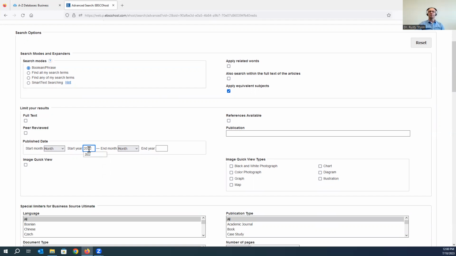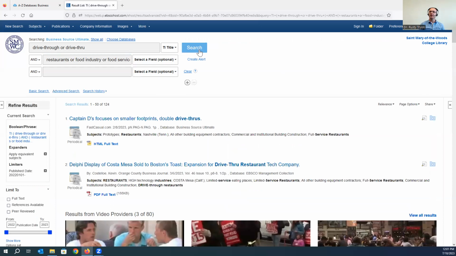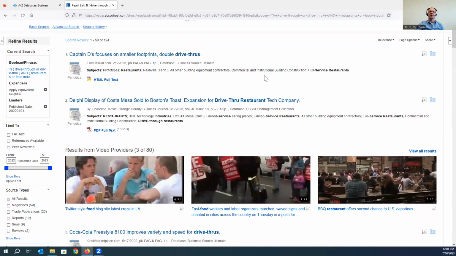to things that have been published pretty recently. And so I'm going to limit to content that's been published since 2022. So with that in place, we'll execute this search and we get a fair number of results back. As we scroll down through here, you can begin to get a sense of the companies and businesses that are using drive-throughs and how they might be using them.